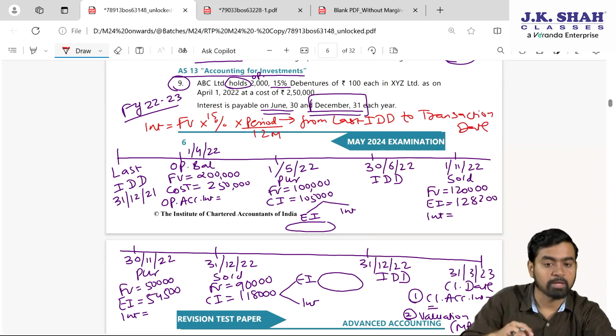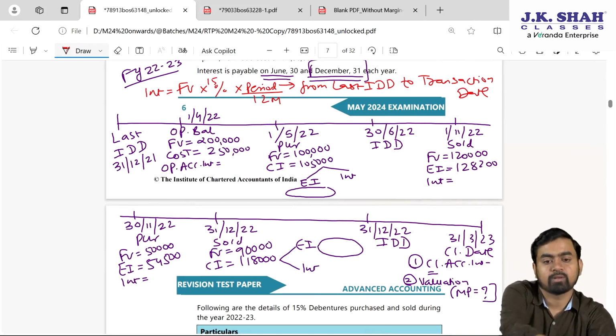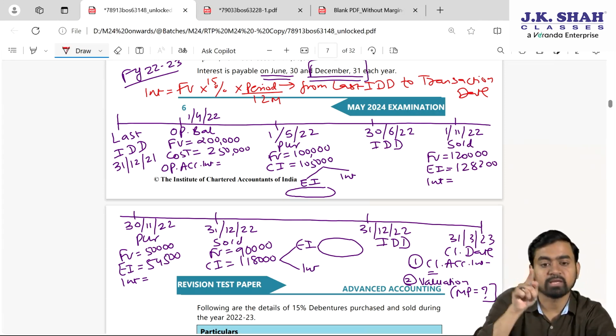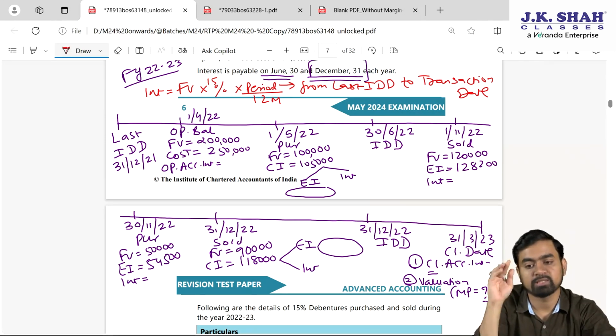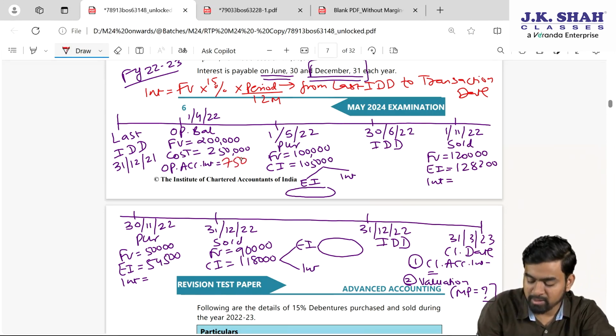Yes or no? So come on everyone, now use your calculator, my dear students. First part, opening balance. Fine. Face value is 2 lakhs into 15% into last interest date 31st December, transaction date 1st April. So December gone, Jan, Feb, March, 3 by 12, it is 3 divided by 12. The answer is 7,500.